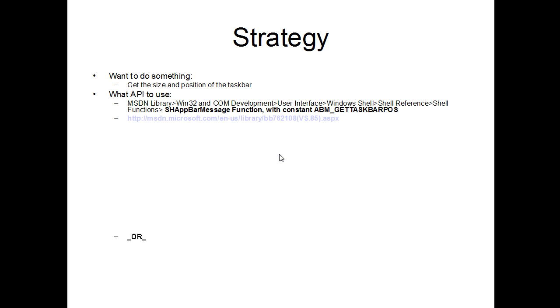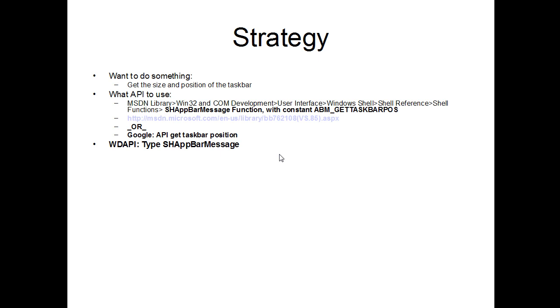So another way of doing that, which generally goes faster to give you a starting point, is to simply do a Google search with a few keywords. You start with API because it's an API call, and you want to do what? Get taskbar position. If you do that, you will find posts talking about the SHAppBarMessage function, and therefore you will be able to go into MSDN to get more details on it, and you say, okay, that seems to be what I'm looking for, and it's going to be much faster this way. Now, once you know which function to use,